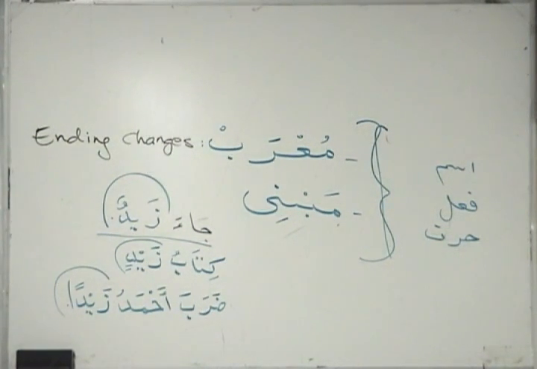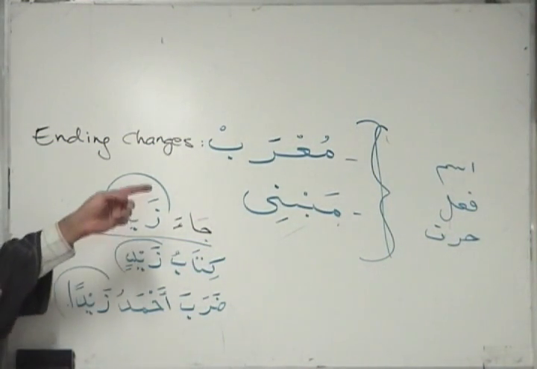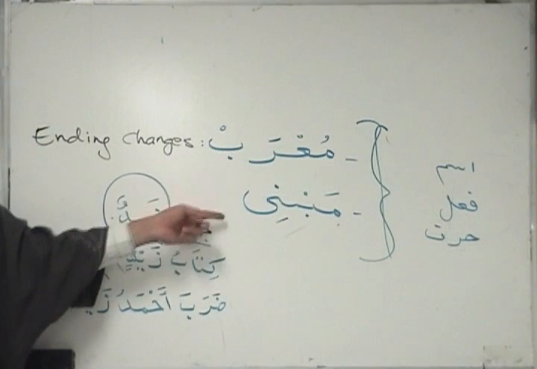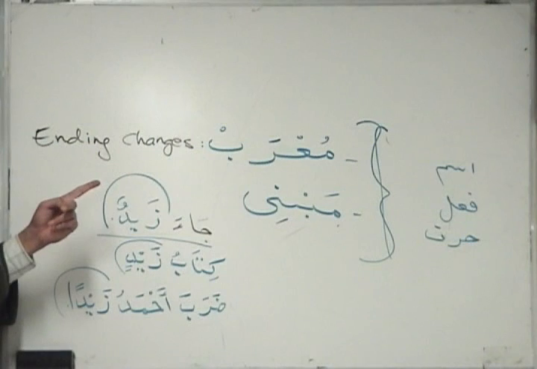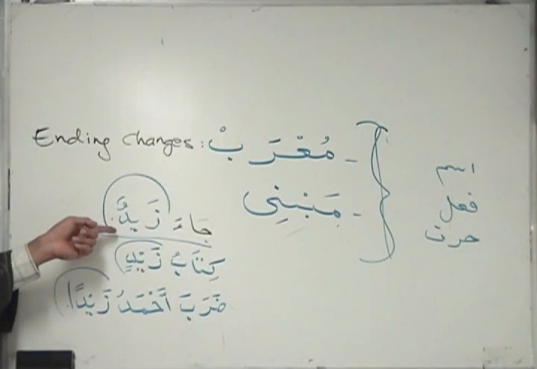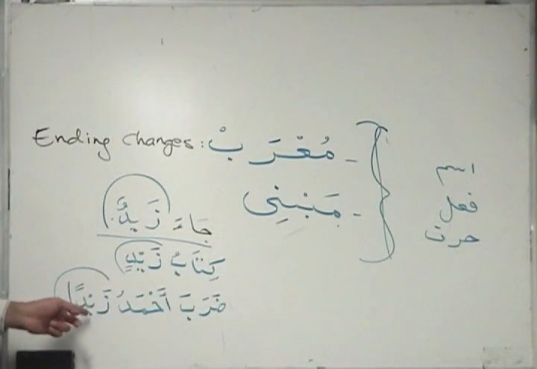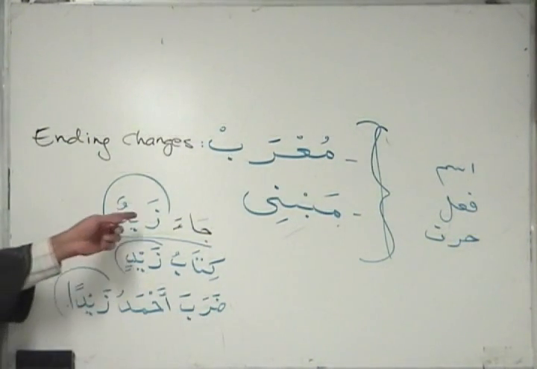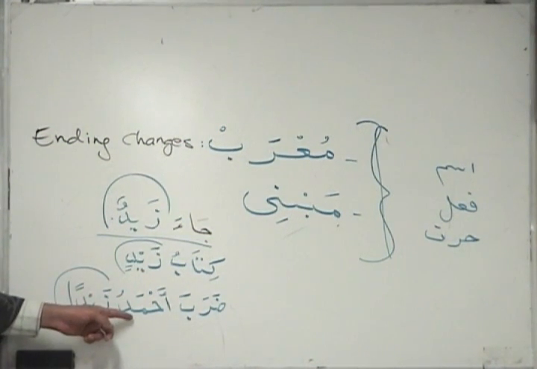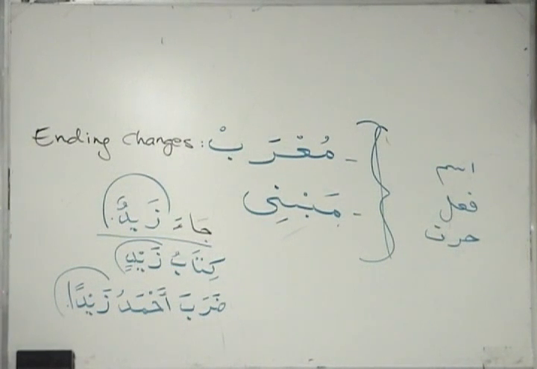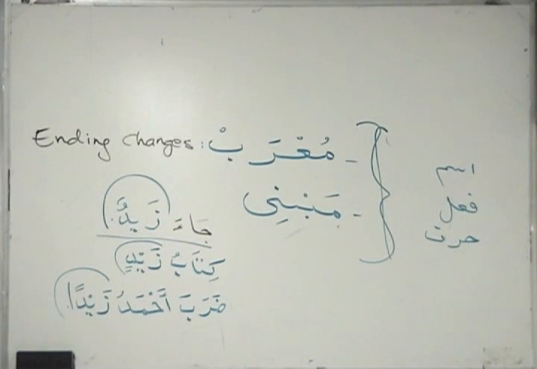Right? So this Zayd is called an ism that's Mu'rab. Ism, Fa'il, Hal, they all have to be either Mu'rab or Mabni. So this is an example of a kalima that is Mu'rab. And Mu'rab means the ending changes. Zaydun, Zaydin, Zaydan. Okay? Zayd came, the book of Zayd, Ahmad struck Zayd. So all those three are ism mu'rab.